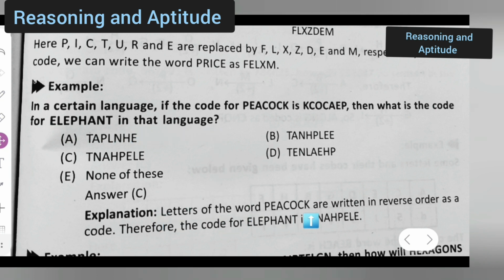The letters of the word peacock are written in reverse order as the code. Therefore, the code of elephant will be this. So peacock is written in reverse order. Suppose this is peacock, P E A C O C K. Now this was written reversed, right?